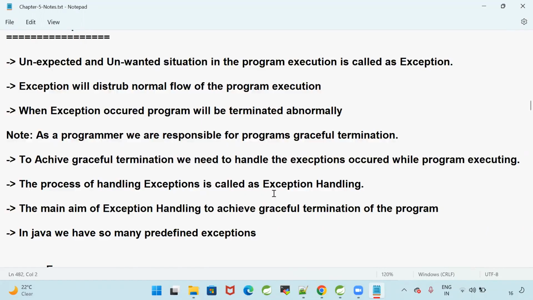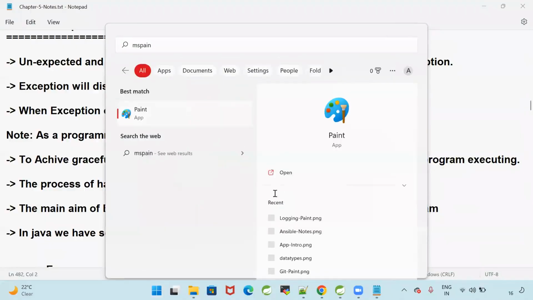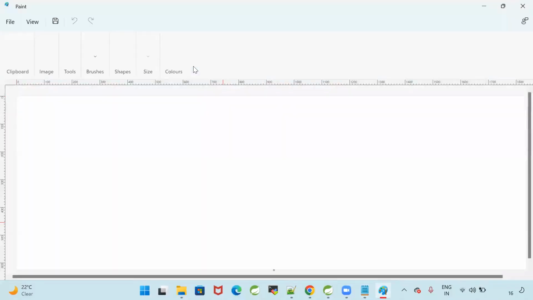Before handling the exception, first we need to understand how many types of exceptions are available. There are two types of exceptions: checked exceptions and unchecked exceptions. For both checked and unchecked exceptions, the superclass is Exception. For Exception, the superclass is Throwable. For Throwable, the superclass is Object. That hierarchy we need to remember.